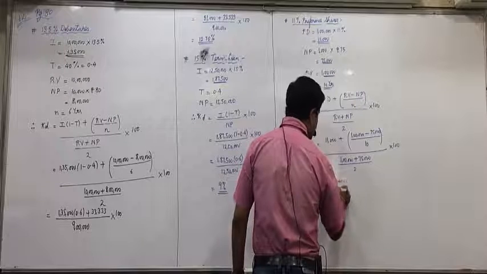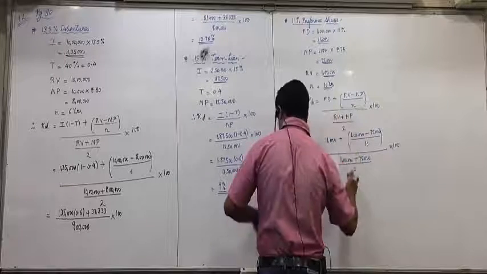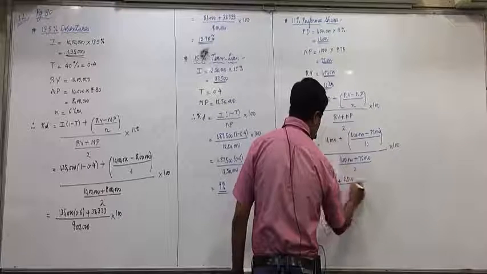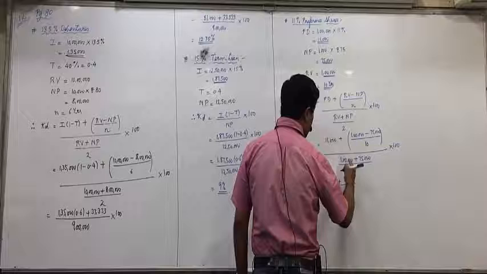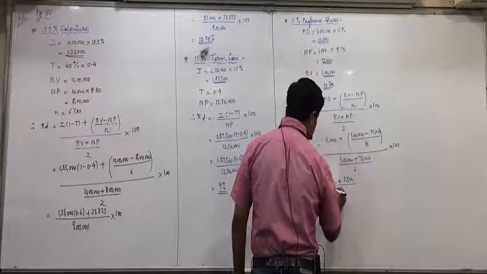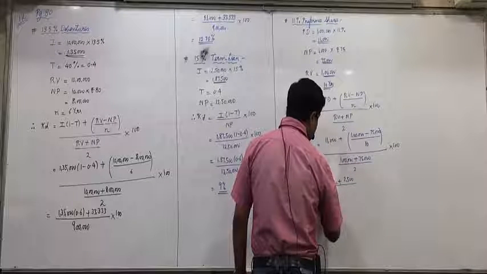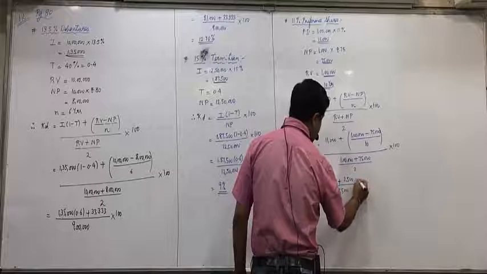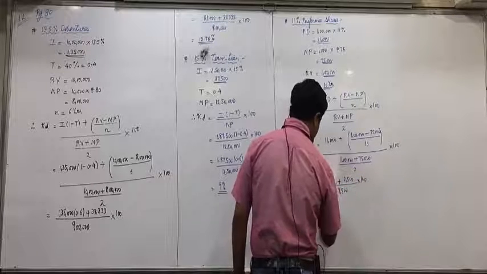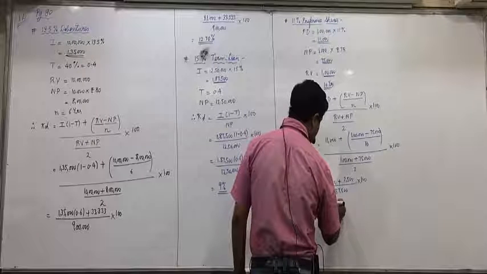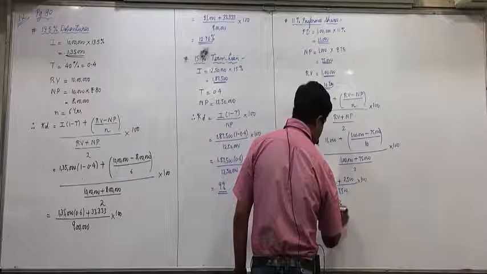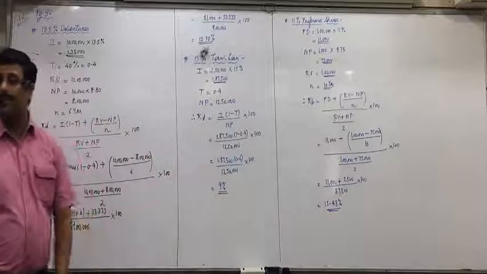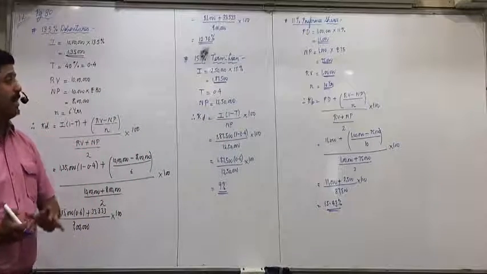11,000 plus 1 lakh minus 75,000 is 25,000 divided by 10, 2,500. 1 lakh plus 75,000, 1 lakh 75,000 divided by 2, 87,500 into 100. Now do it directly, calculator. 15.43%. Did all of you understand this? So KD is done, KP is done.